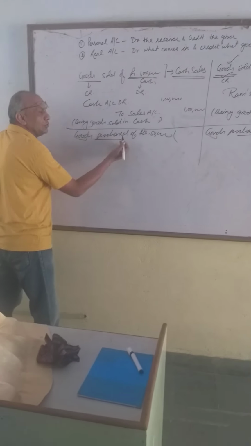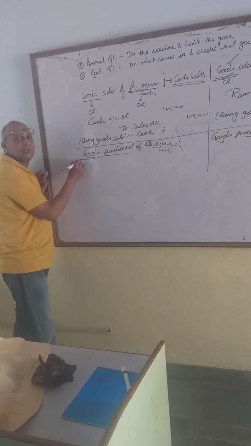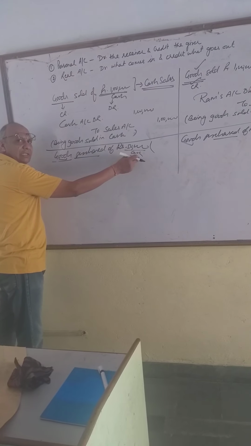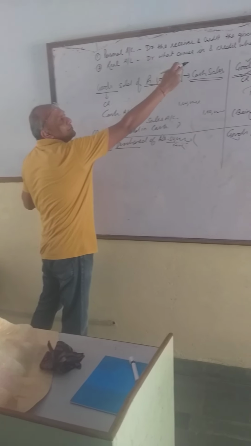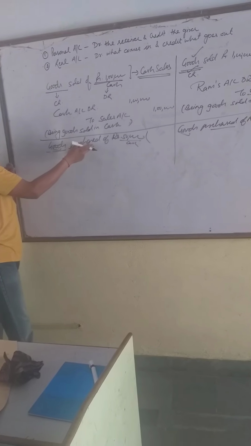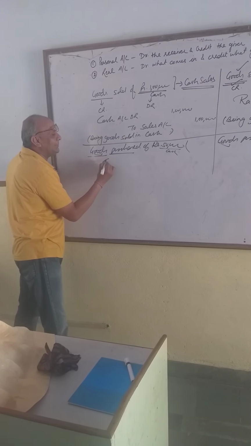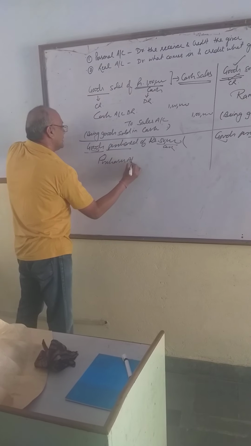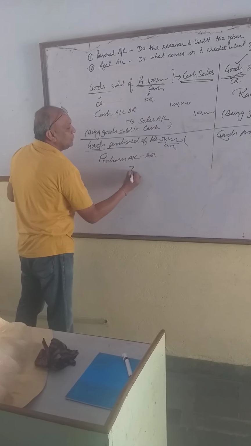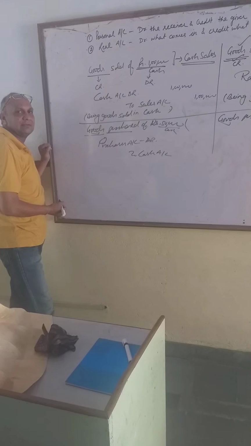So when we are purchasing goods in cash, two things are, one is cash and one is goods. Goods is a real account, cash is a real account. Both are real. What is the rule of real? Debit what comes in, credit what goes out. So what is coming? Sorry, what is coming? Goods is coming. And when we are purchasing goods, what is to be debited here? Purchases account debit to what is going from us? Cash is going from us.